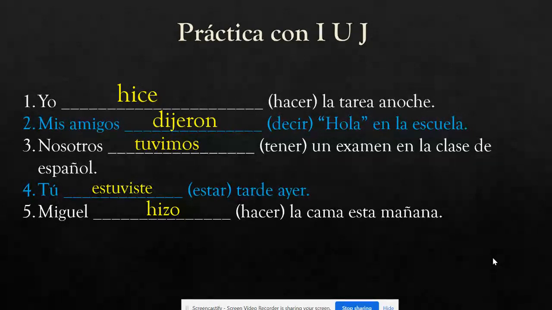You guys are now going to take this information, these IUJ group verb conjugations that we just did, and use it in order to complete quizzes to finish up our lesson in class today.